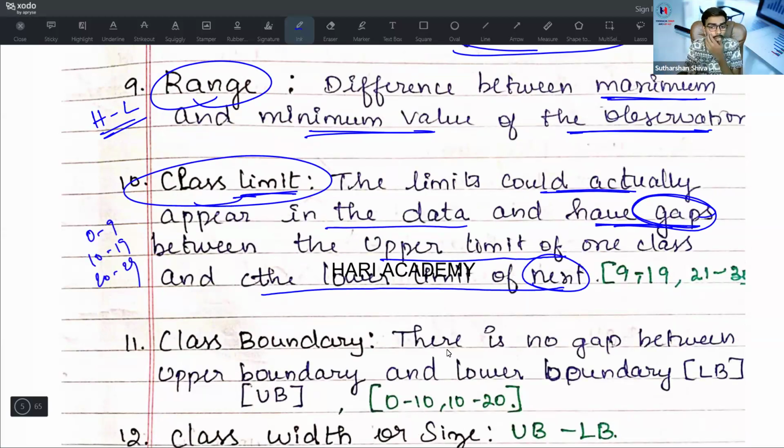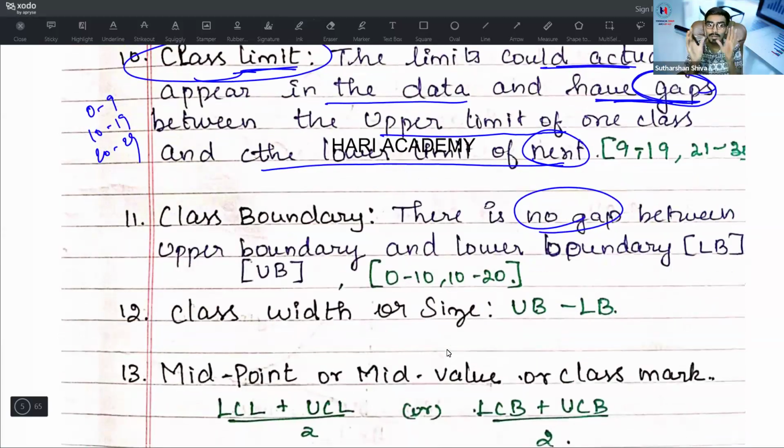What is a class boundary? Class boundary is where there is no gap between the upper boundary and the lower boundary. Kindly remember this, many of them try to confuse you. So class limit means gap, limit gap, LG. Remember it like LG: class limit, gap; class boundary, there is no gap.